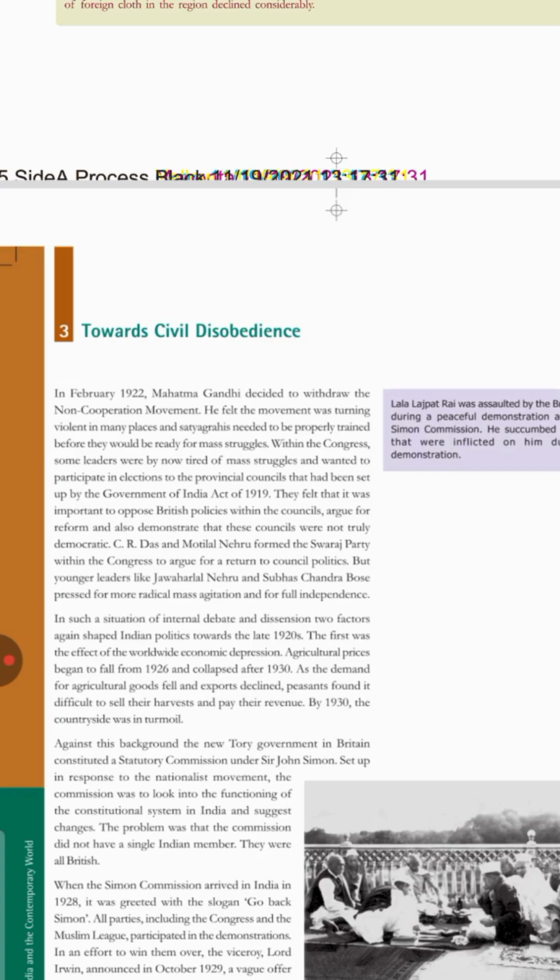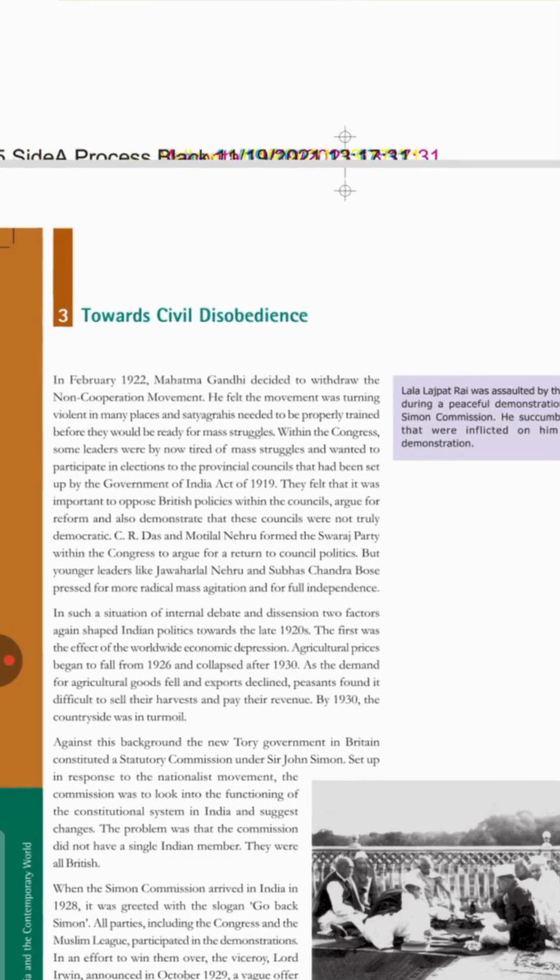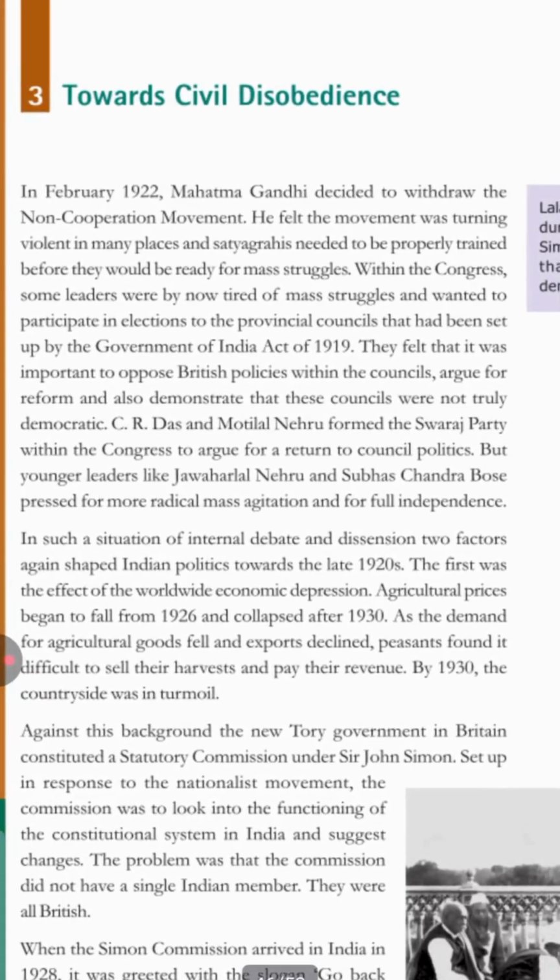Now in 1929, there was a Great Depression. Agricultural prices started falling, but the taxation remained the same. Though there was no selling of agricultural products, the taxation had remained the same. So in order to pacify the Indians, a statutory commission was formed under the leadership of Sir John Simon.